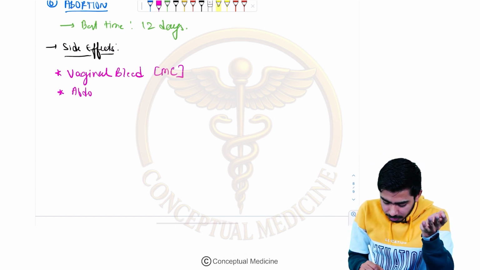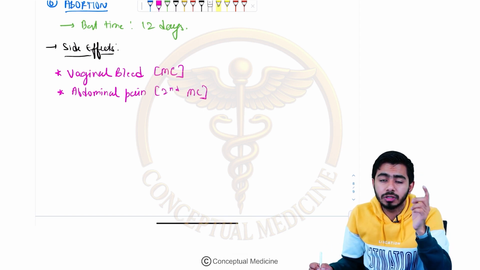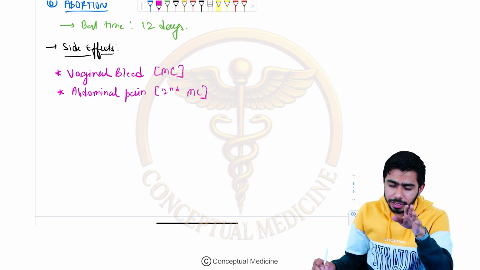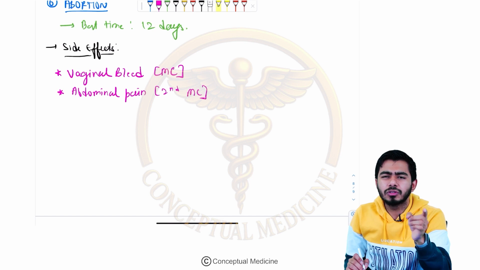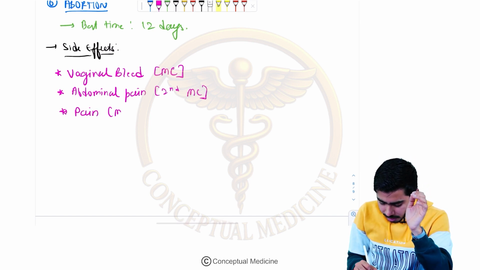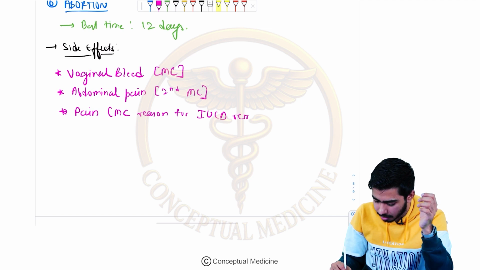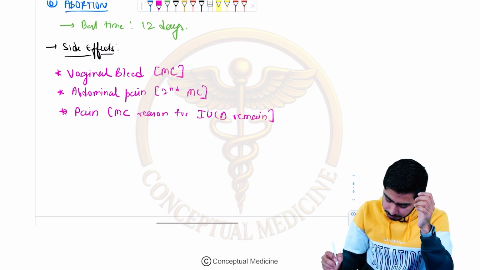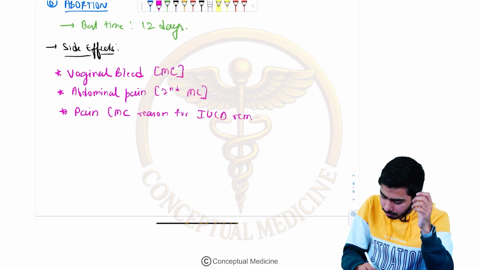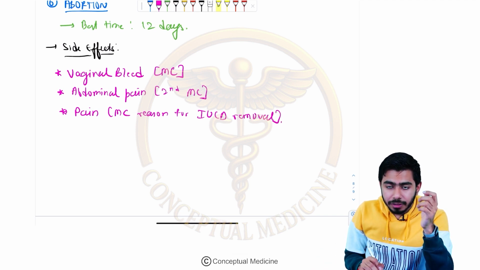Abdominal pain is the second most common side effect for the intrauterine contraceptive devices, guys, right? And pain is the most common reason for the IUCD removal. Basically, as I said, they are having the pain, and this is the most common reason for the IUCD removal. Okay, IUCD removal. Fine, right.